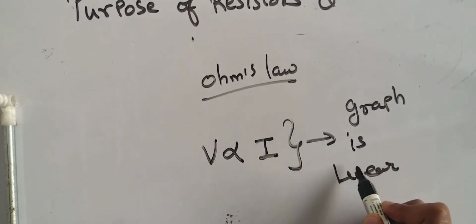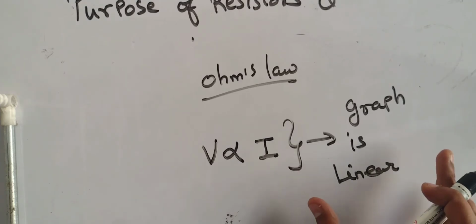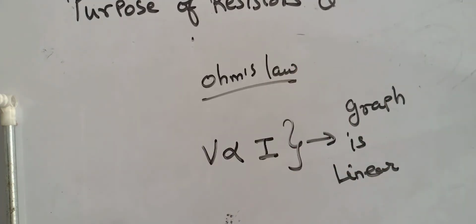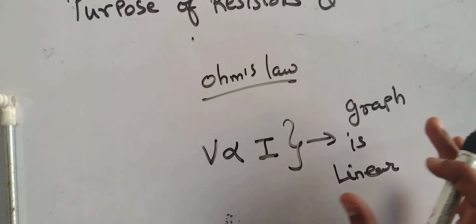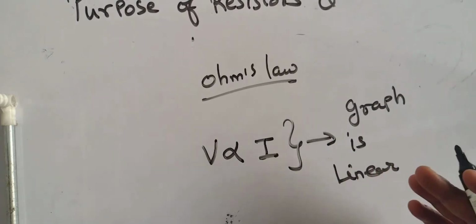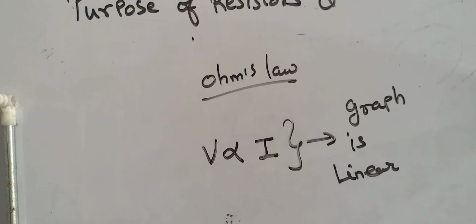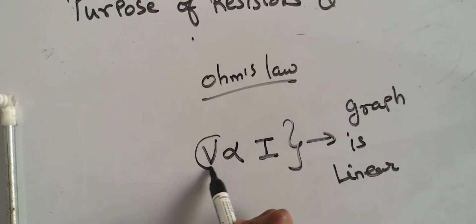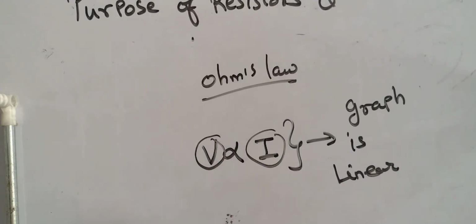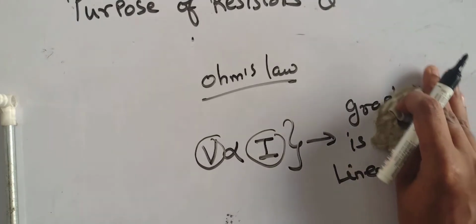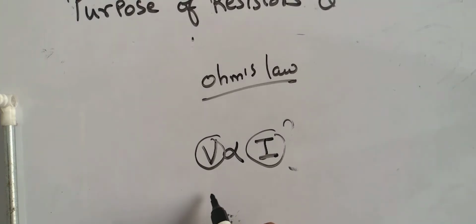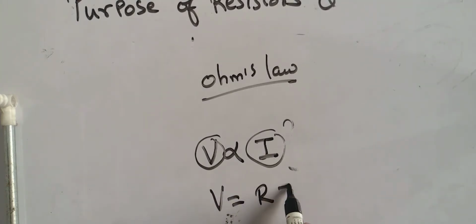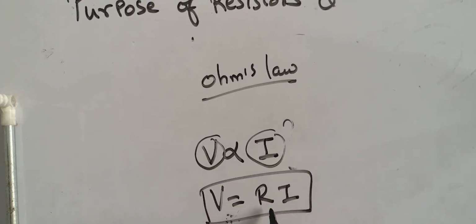What do you mean by linear? You might have studied in standard 10th, chapter number 1, graph of polynomials. In polynomials you learn what is a linear graph, what is an exponential graph, what is a curve graph. If I plot the values of V and I on the graph, I will get a linear line. Are you following it? So to balance out this equation, we introduce a constant of proportionality, R. R is resistance, V is voltage and I is current. So V is equal to IR, which is nothing but Ohm's law.